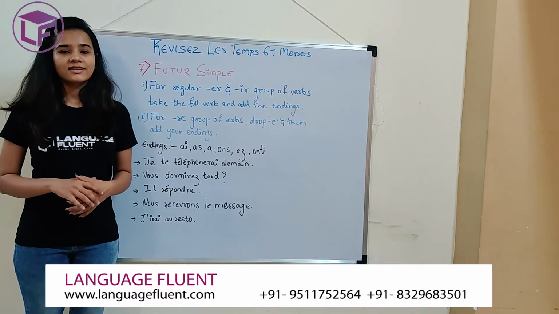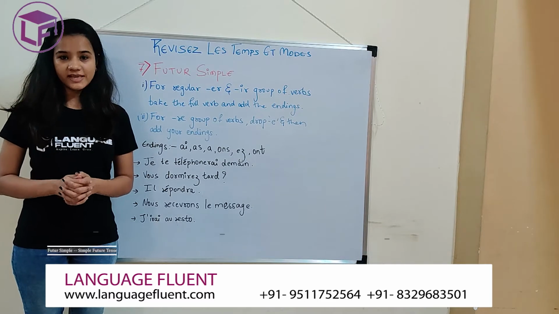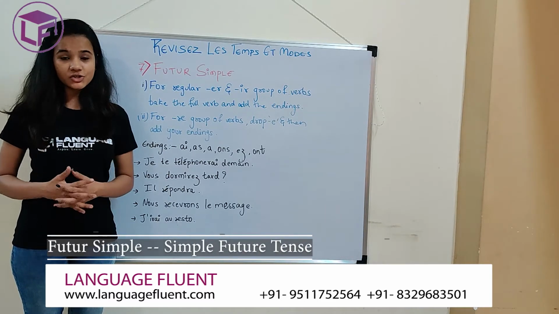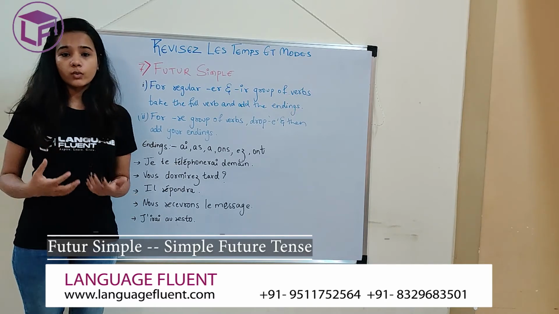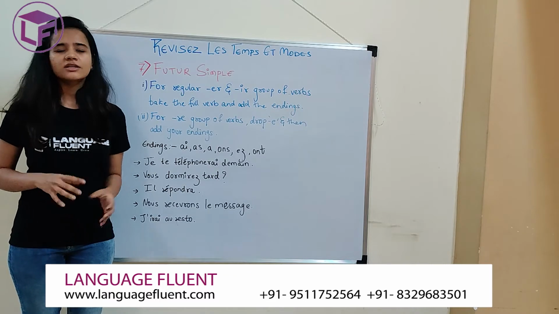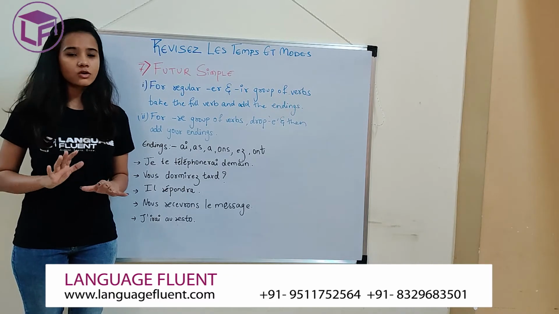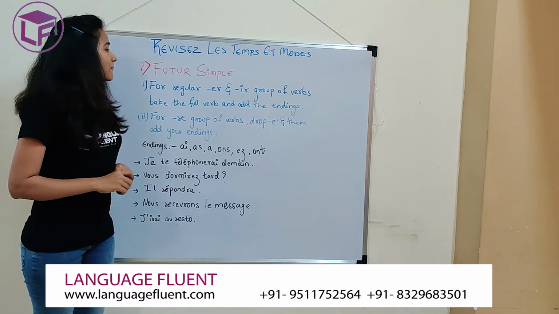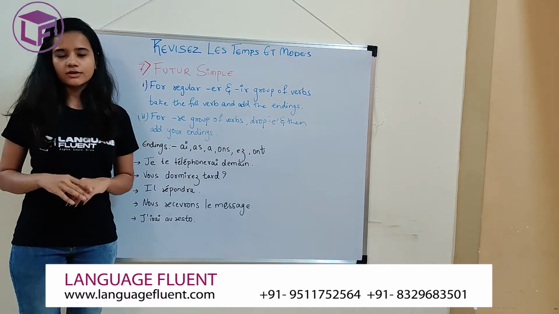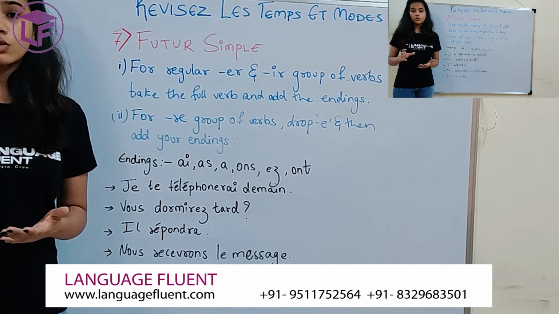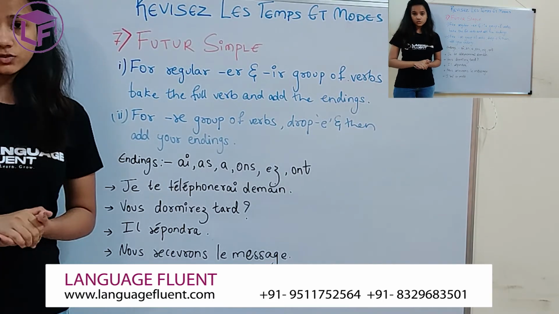Okay. So next tense is futur simple. Futur simple is just your simple future in English. Whenever you have to say will do, will have, that's when you are going to use futur simple. The French people do not really use futur simple a lot, but still it's a tense and we need to know it. How would you make your futur simple? If it is a regular ER or IR group of verb, you take the whole verb and you add your endings to it.